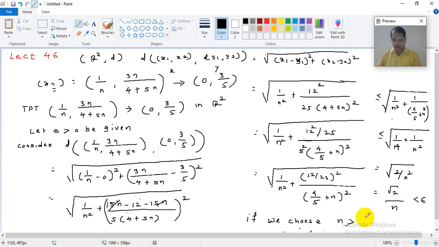Root 2 upon n less than epsilon means root 2 upon epsilon is less than n. So n is greater than root 2 upon epsilon. As epsilon is given to you, you can substitute it here; the epsilon value is known to you. So if I choose n greater than root 2 upon epsilon, I will get this distance as less than epsilon. We have proved that. So I will erase this part now.